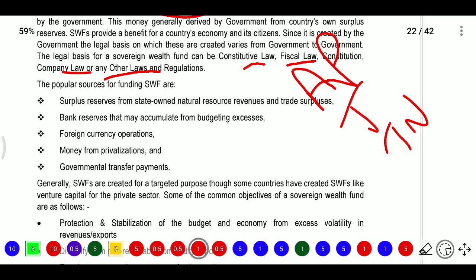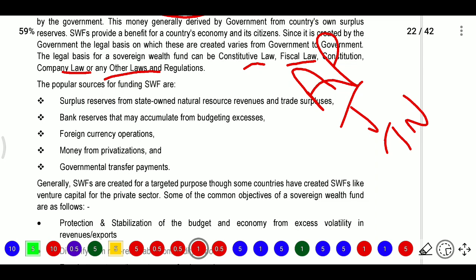Popular sources for funding of sovereign wealth funds are surplus reserves from state-owned natural resources, revenue, and trade surplus. So if the government has any surplus, they can transfer that surplus to these funds. Almost all states as of now are in debt, they do not have much surplus.